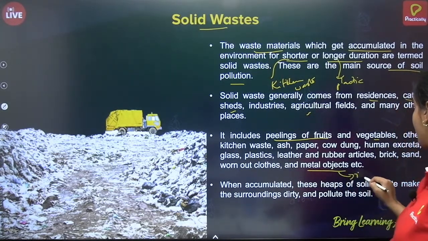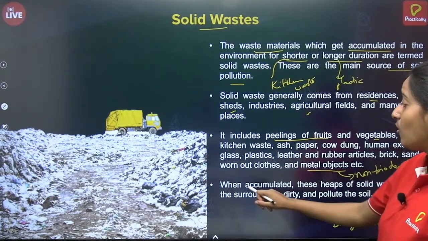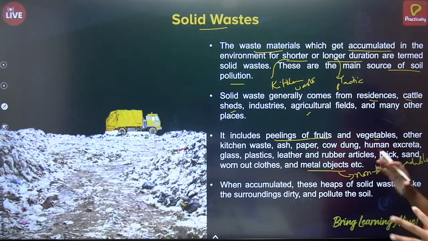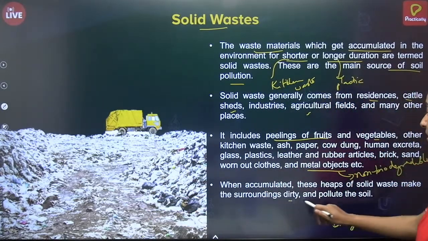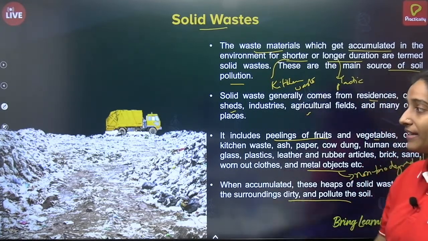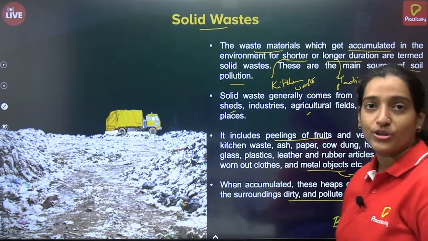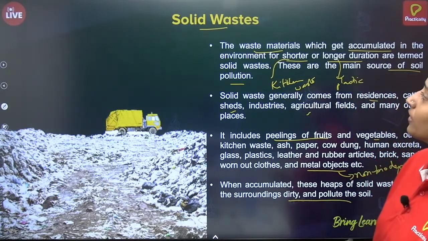This is non-biodegradable. When these accumulate in heaps, they are known as solid waste. It will make the surroundings dirty and polluted. Bad smell will come, and it will be very bad to visualize also. So this is how soil pollution occurs.